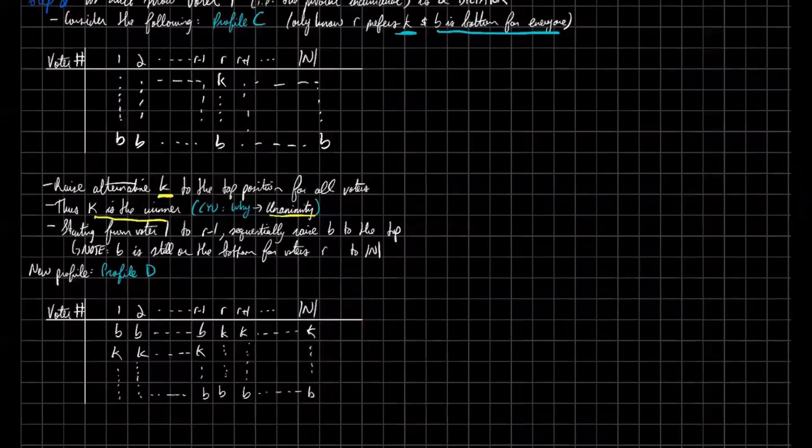So recall that we raised K to the top position, but then we're sequentially raising B, Donald Trump, to the top. So we're always going to maintain that B is strictly above K, and K is strictly below B by 1 spot, because it was first for all the voters, and then for only the first 1 to R minus 1 voters, we're going to raise B above K. So K remains on top for all the other voters, and then for voters R through to the end, we know that B is still at the bottom. Trump is still ranked very low.